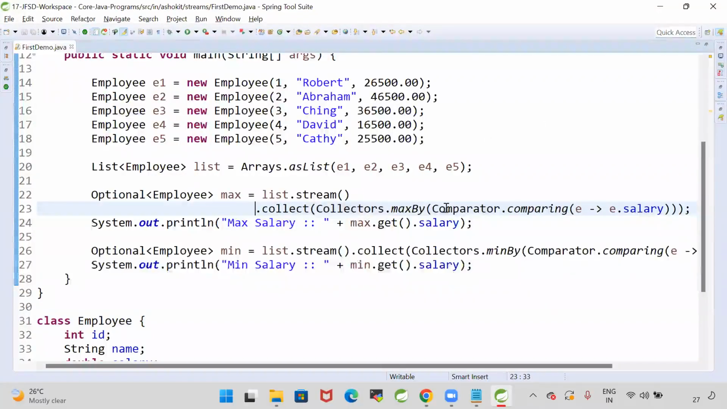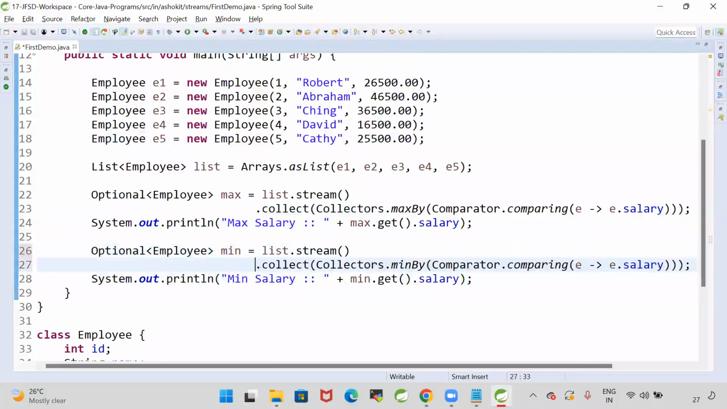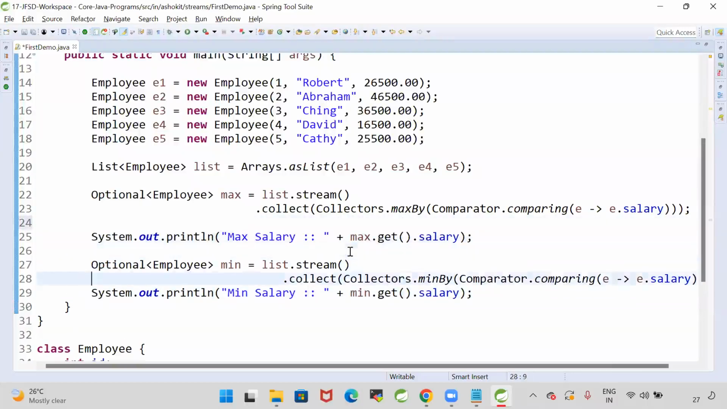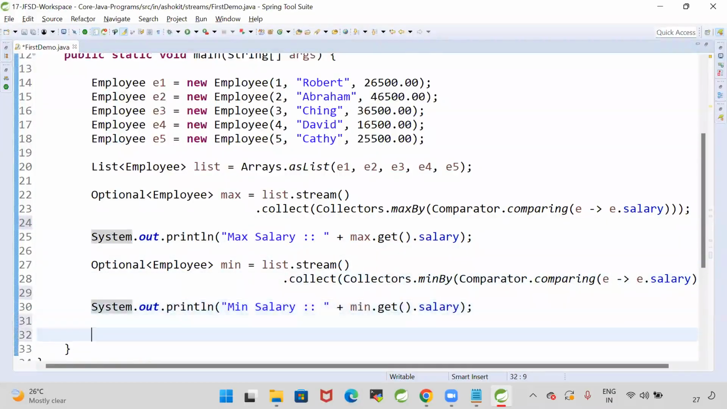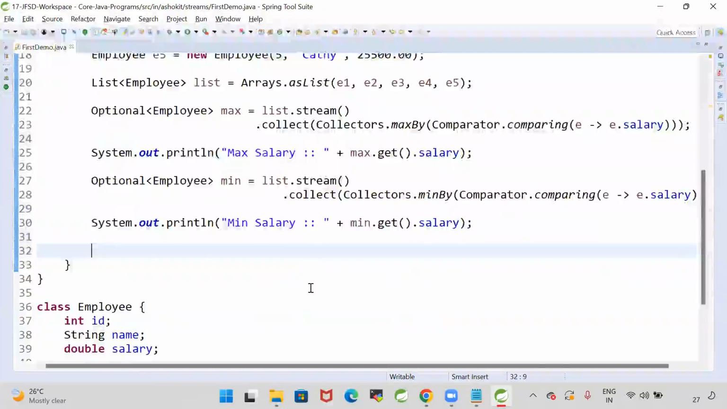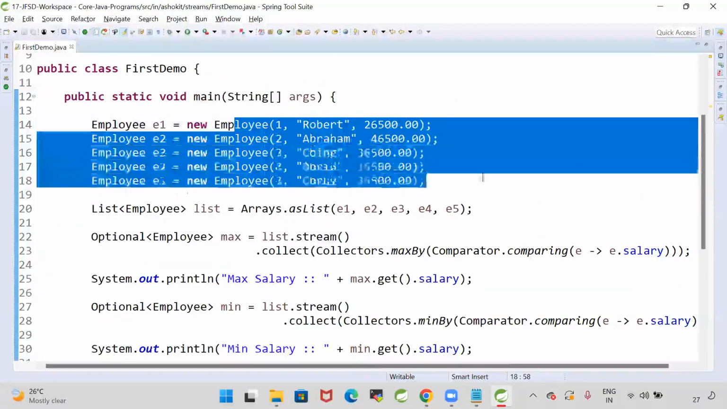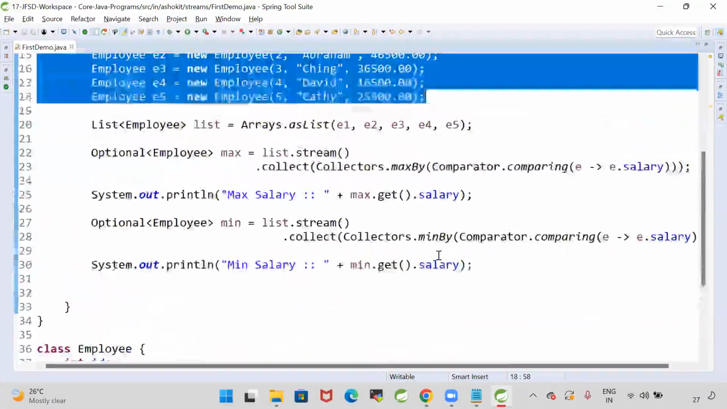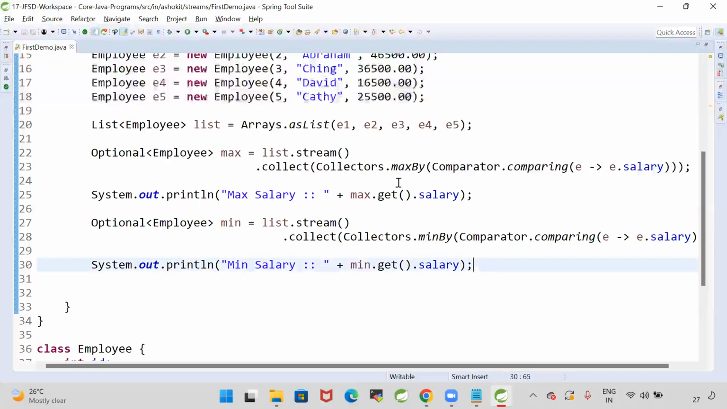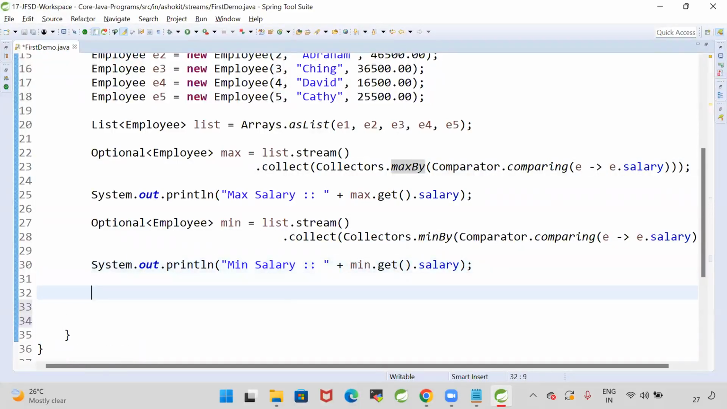List.stream.collect, Collectors.maxBy, comparing. Comparator we are passing as the input. So we are able to collect maximum salary and we are able to collect minimum salary. Similarly, can we collect the average salary of employees in our company? Minimum we are able to get, maximum we are able to get. Similarly, can we get average salary? Yes. maxBy function is available, minBy function is available. Similarly, an average function will also be available.